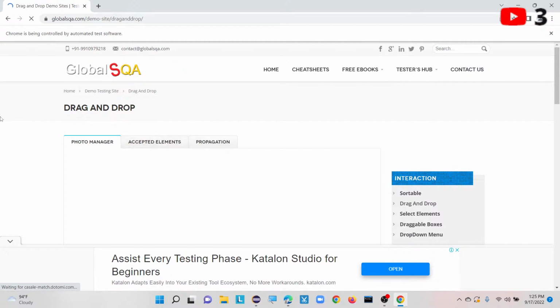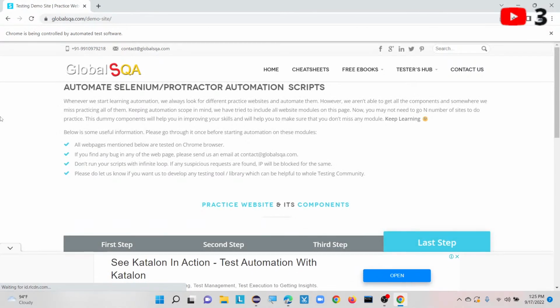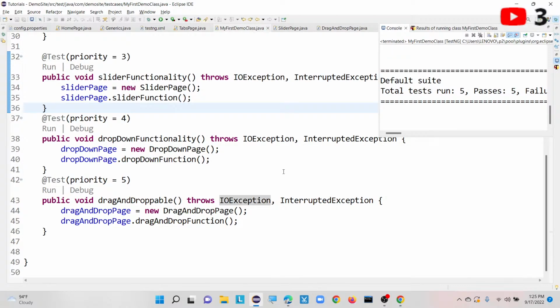Okay, still it is loading, still it is loading. I think, yeah, it got completed. If you observe, it got completed successfully. So it is doing the drag and drop very fast.